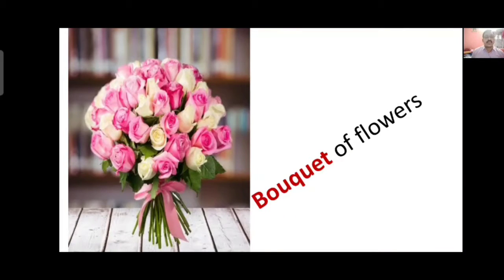When a group or a bunch of flowers is tied together, especially these type of things we have seen when we go to any marriage party, birthday party or any anniversary, we present to the person whose party we have gone to a flower. It is called a flower bouquet. So bouquet is a collective noun here.